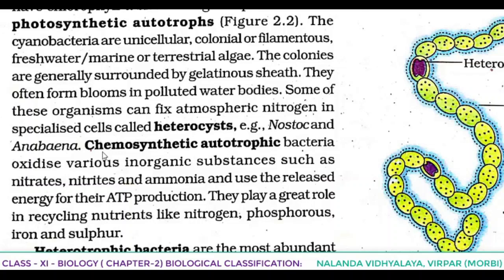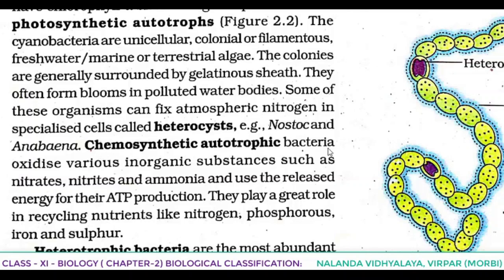And some of these organisms can fix what? Atmospheric nitrogen, and for that they have specialized cells in their body, known as heterocyst. In the figure it is labeled there, you can see some specialized cells are present and that cell is known as heterocyst. Example is Nostoc and Anabaena.